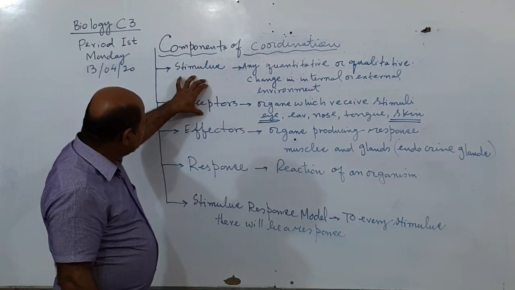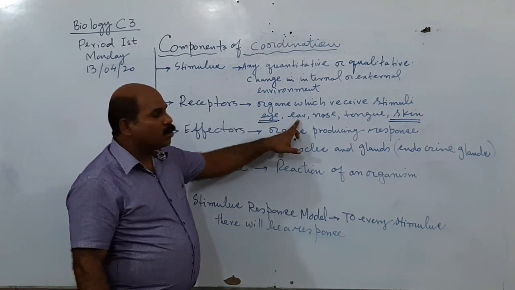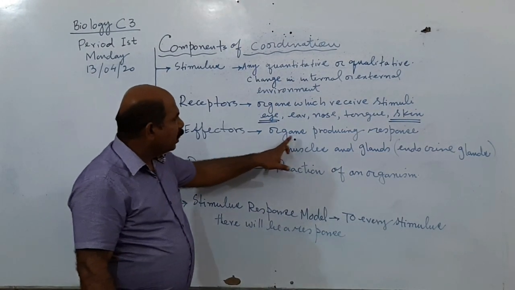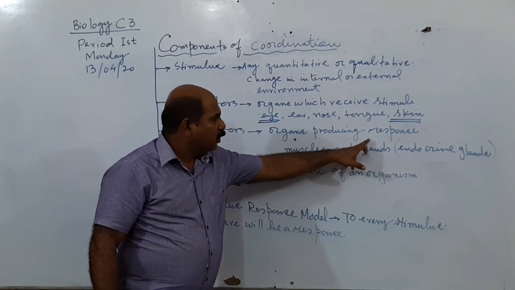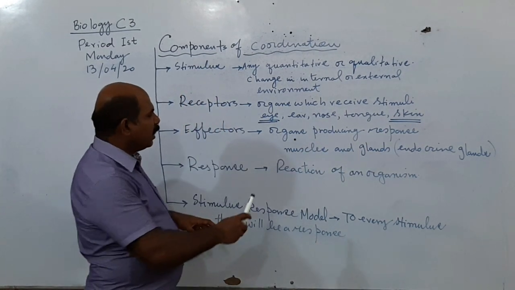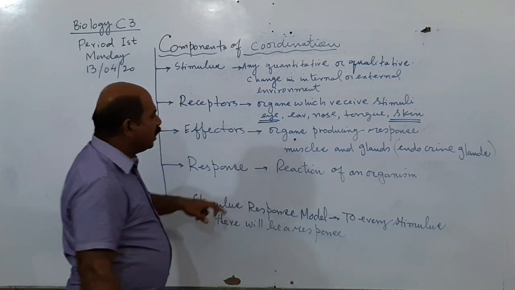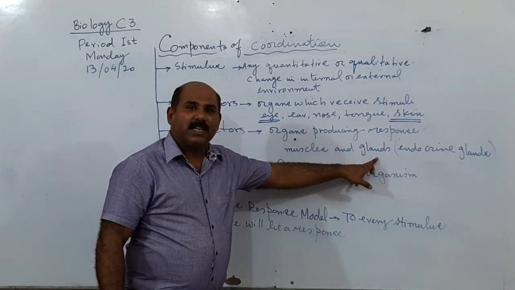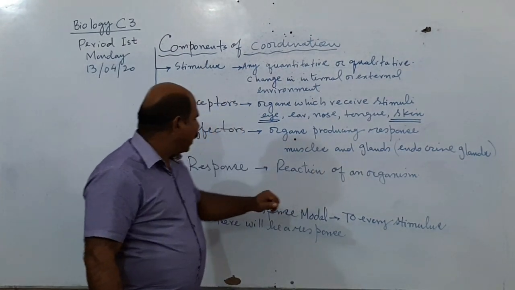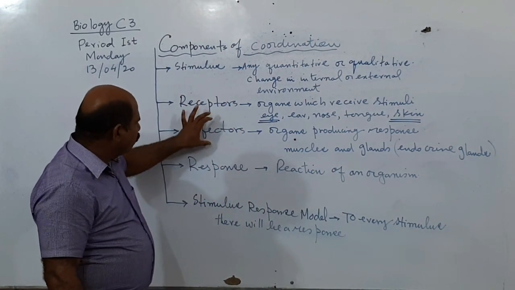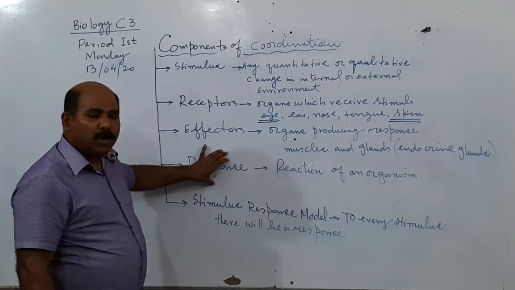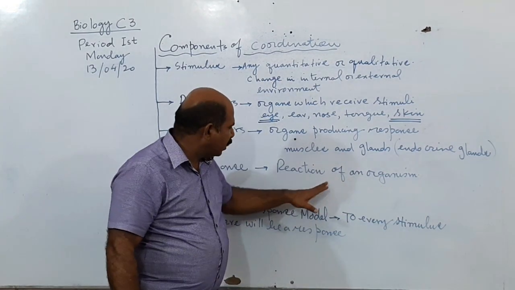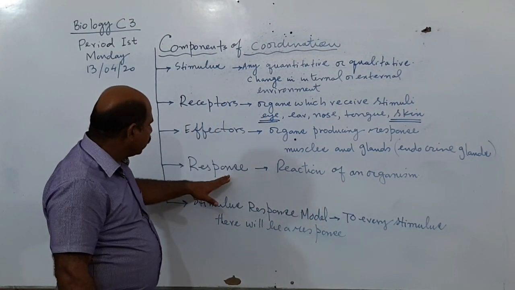These receptors are also called sense organs. Effectors are the organs producing response. There are two kinds: the muscles and the glands. And what are those glands called? The glands are called endocrine glands. So effectors produce the response, and response is actually the reaction of an organism.